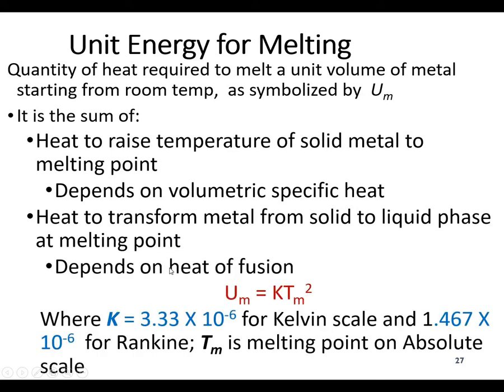Coming to the unit energy for melting, a very important formula used is UM equals K times Tm squared. K is a constant, and its value in Kelvin is 3.3 times 10 to the minus 6, but if you are using the Rankine scale, the value is 1.467 times 10 to the minus 6. Tm is the melting temperature on the absolute scale.